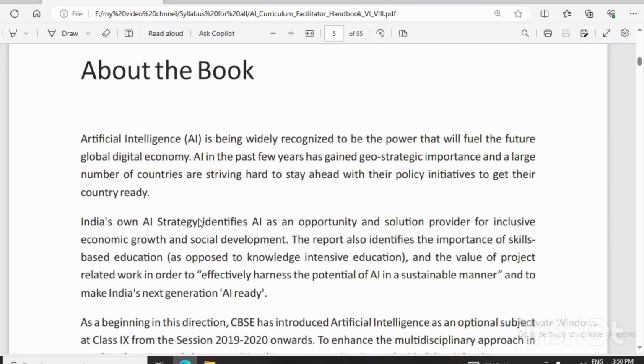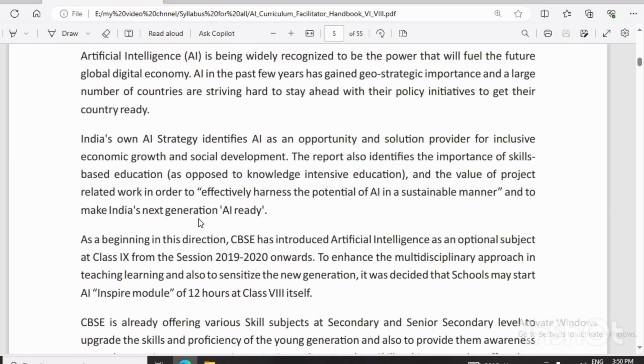Nowadays AI is very powerful, and AI is used everywhere. So it is mandatory for students of sixth class and above to know about AI tools and how AI is trending today. They have to know about AI. This is India's own AI strategy, identifying AI as the opportunity and solution provider for inclusive economic growth and social development. So AI is now used for social development, economic growth, and everywhere.